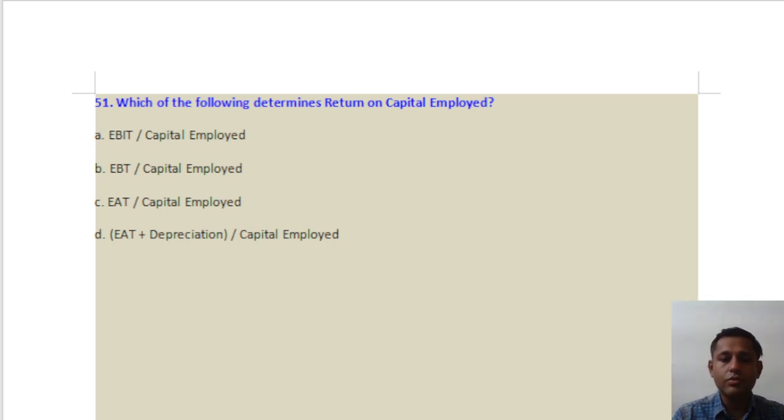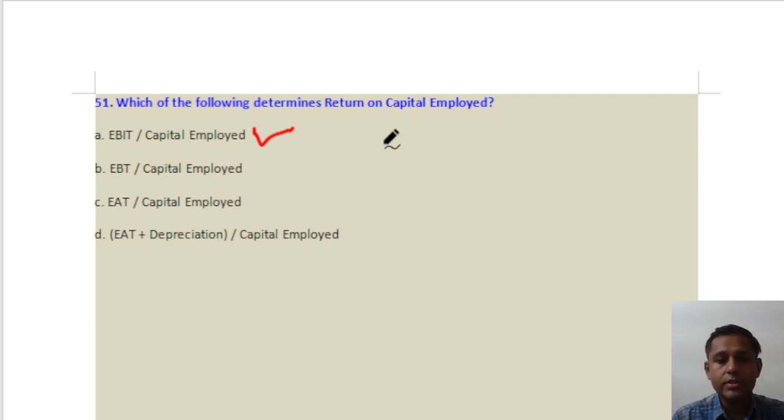So generally most of the students ऐसे क्वेश्चंस में what they do is generally they select option number D, but the correct answer will be option number A. Why interest is not deducted? Because interest itself is a return on capital employed, so we do not reduce it.